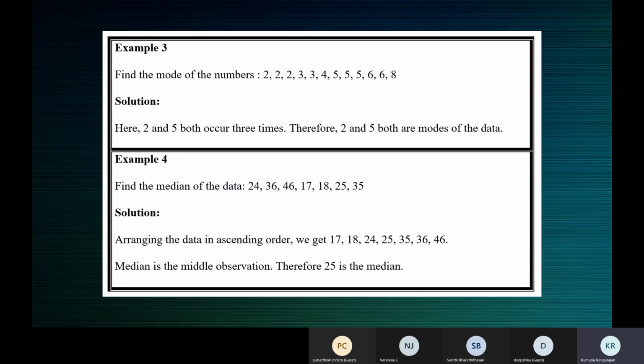Median is the middlemost value, but it is important to arrange the data in ascending or descending order to find median. Like this, you should not find the median. Now, like this, if you see 17 is the middlemost value, then you will say median is 17. That's wrong. When you don't arrange the numbers in ascending or descending order, and you see the middlemost value 17 and say median is 17, you're wrong. To find median, you should arrange the numbers in the ascending order or in the descending order.